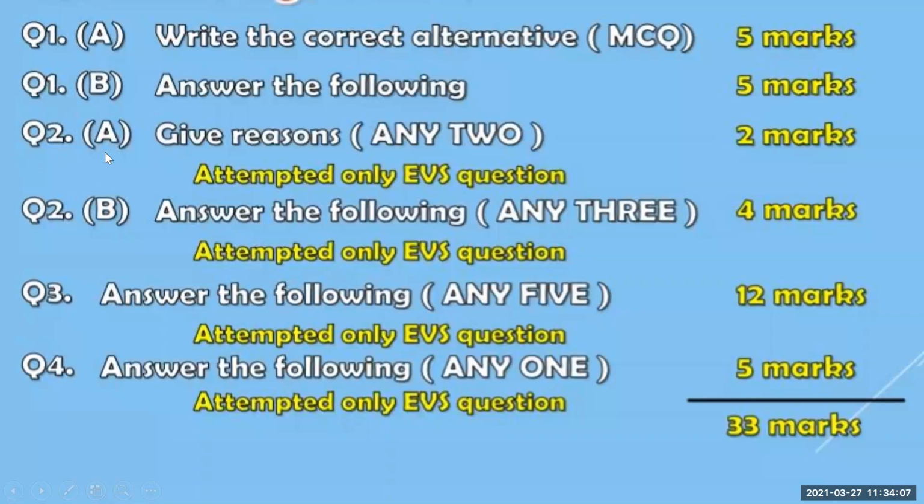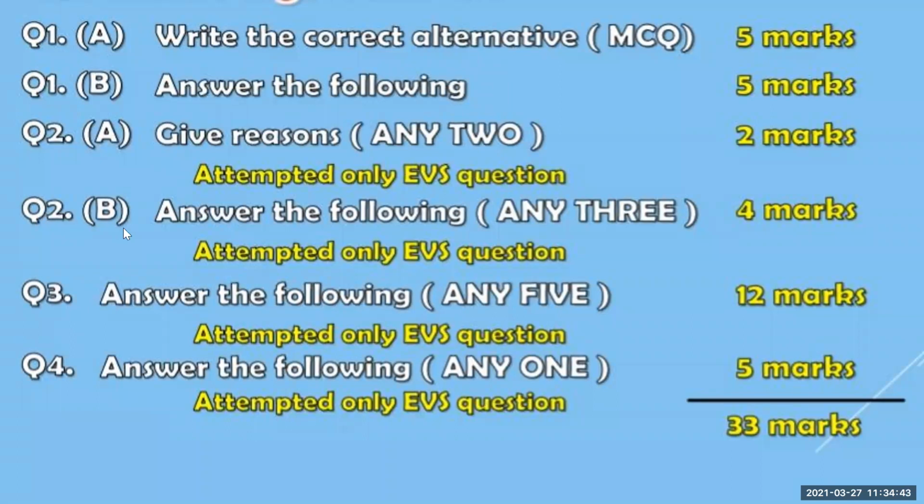Then question number 2A, give reasons any two. Here you will be having 3 questions. You have to attempt any two. Attempt only EVS question. If you are going to attempt only EVS question, then also you will get 2 marks, because each and every question will be having a question of EVS, because EVS and biology have an equal weightage. So if you are going to do the thorough study of 4 chapters, you may score good marks in your exams. But for the options, you have to study all the chapters. Okay, you have to read all the chapters.